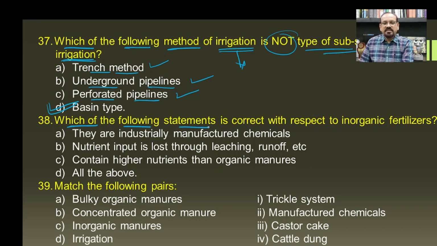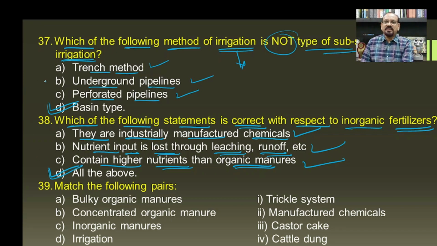Which of the following statements is correct with respect to inorganic fertilizers? We know there is utilization of inorganic fertilizers as a supplement, and they are industrially manufactured chemicals. This is correct for inorganic fertilizers. Then nutrient input is lost through leaching, runoff, etc. This is also correct. Then they contain higher nutrients than organic manures, and this is also a correct statement, and hence all the above is the answer for this question.